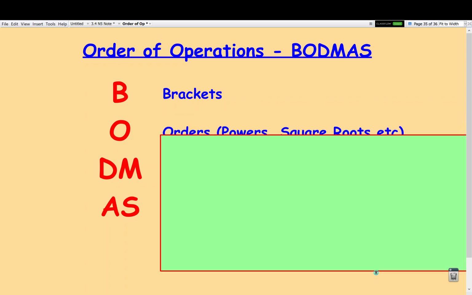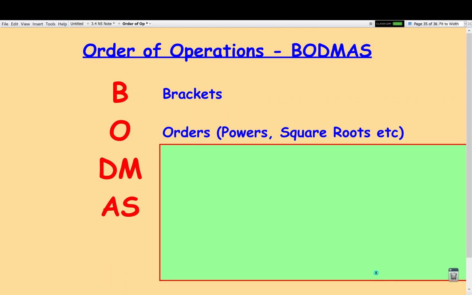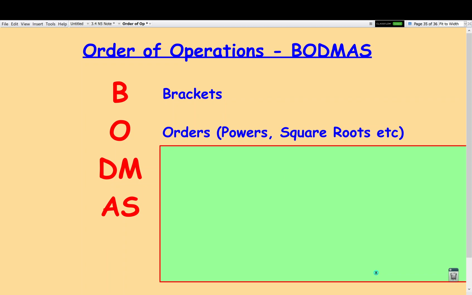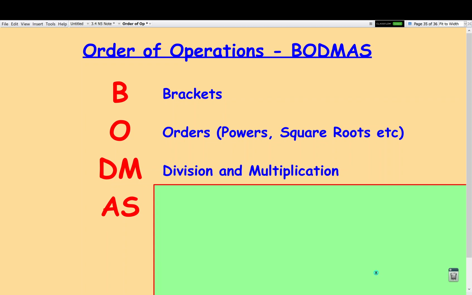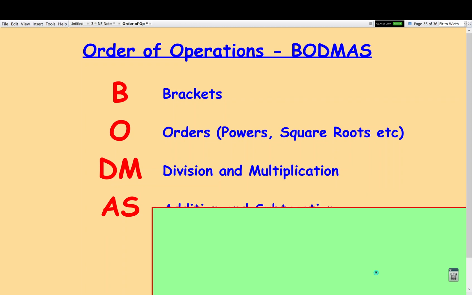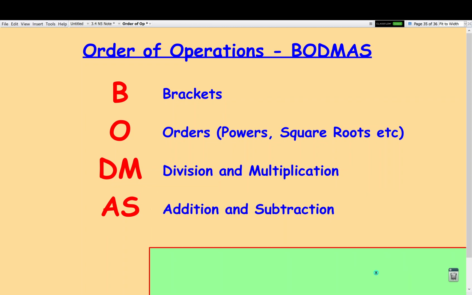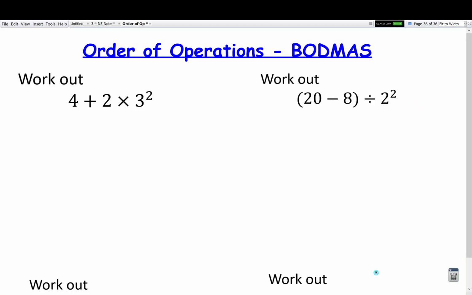Now, the next thing is orders. So that's things like powers or square roots. That is the next thing that we prioritize in our calculation before we deal with either the division or the multiplication, which both have equal priority to each other, but are both prioritized before addition and subtraction, which always come last in order. Okay, so I've got 4 examples on the next page. Copy them down and let's work through them together, please.